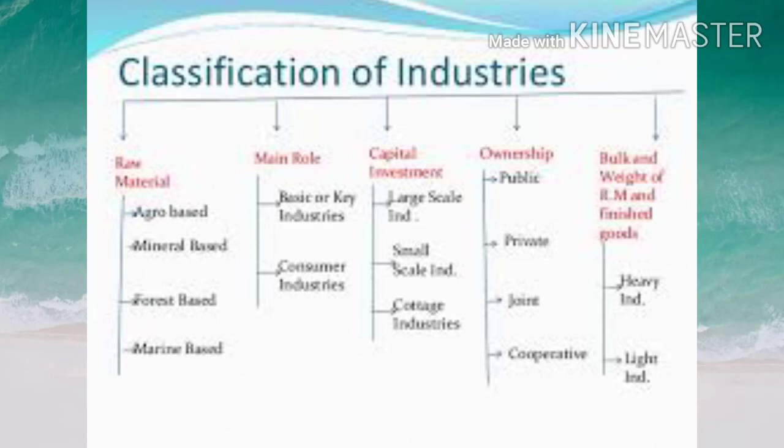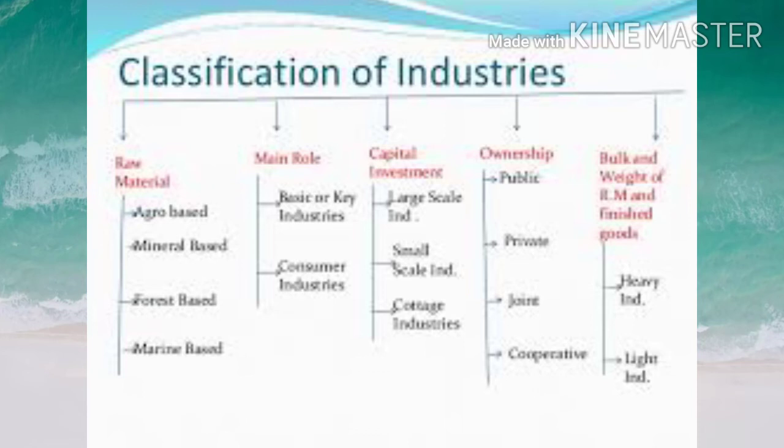So, first of all, on the basis of raw material used, industries are divided into two, that is agro-based industries and mineral-based industries. And second, on the basis of the main role, industries are again divided into two. They are basic or key industries, and consumer industries or consumer goods industries.